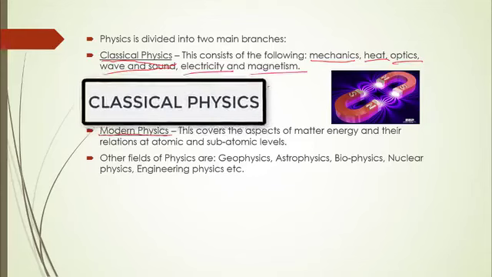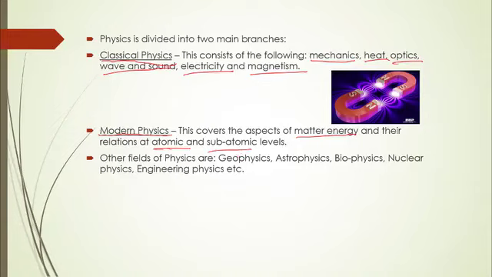And then what about modern physics? This aspect of physics covers the aspects of energy, matter, and how they relate with their atomic and subatomic levels. Of course, you know that an atom is the smallest indivisible particle of an element. So, modern physics helps us with atomic and subatomic levels of matter and energy. There are also some other fields of physics. These fields are geophysics, astrophysics, biophysics, nuclear physics, and engineering physics.